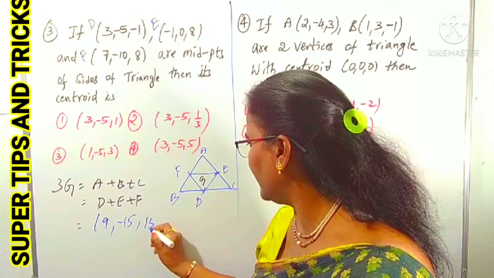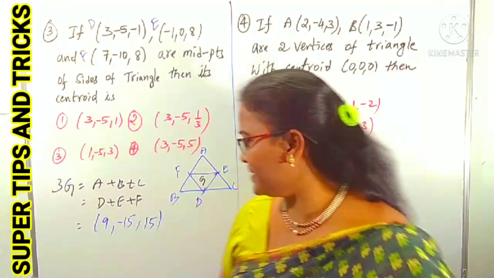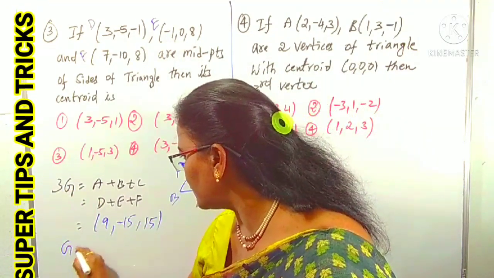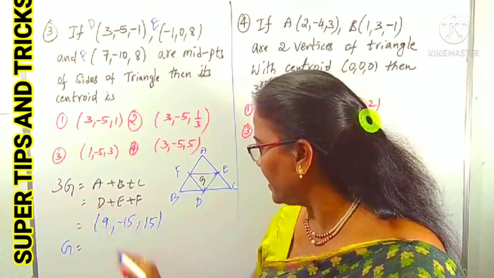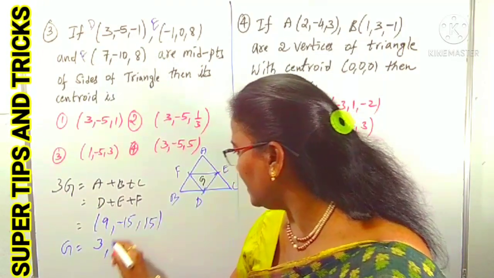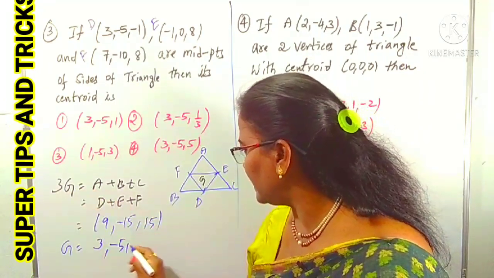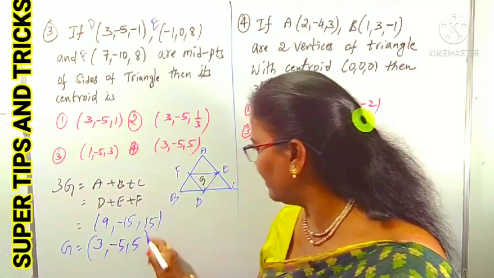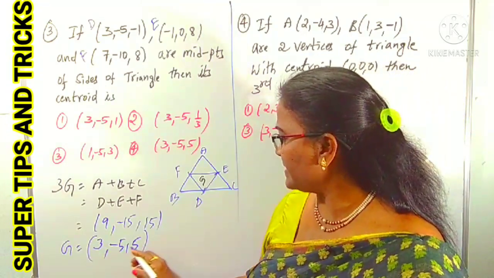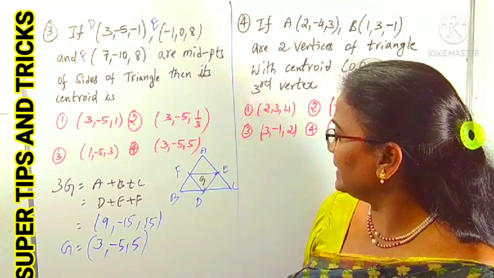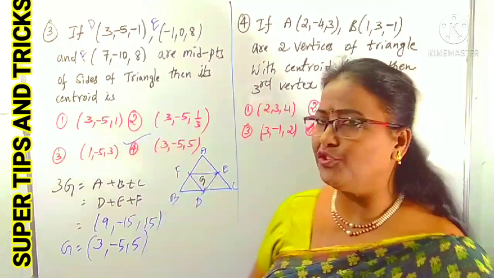This is 3G. G equals these divided by 3: 9 by 3 is 3, minus 15 by 3 is minus 5, 15 by 3 is 5. So the required centroid is (3, -5, 5), which is clearly the fourth option, right?